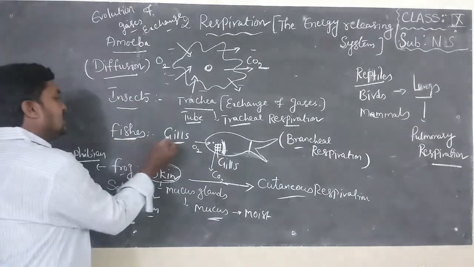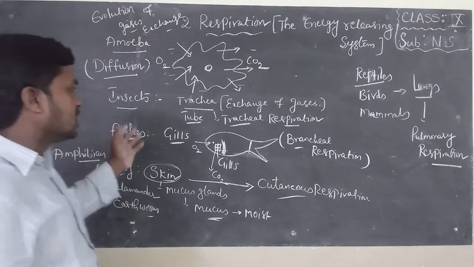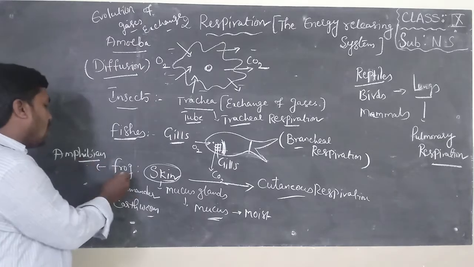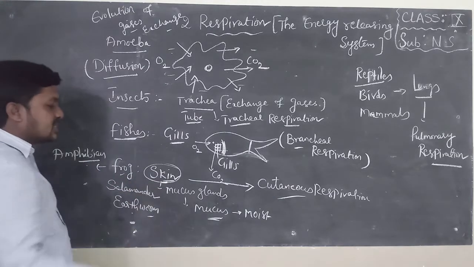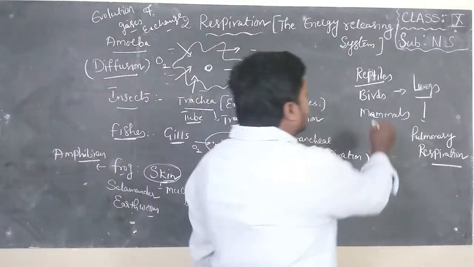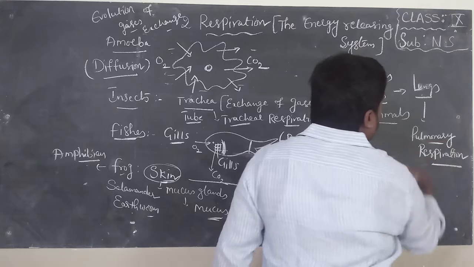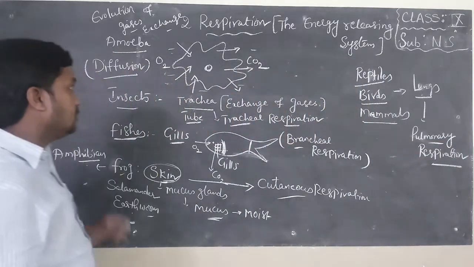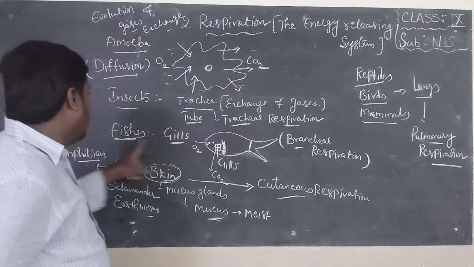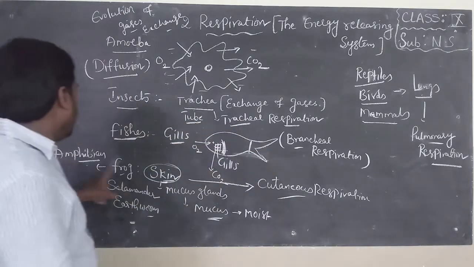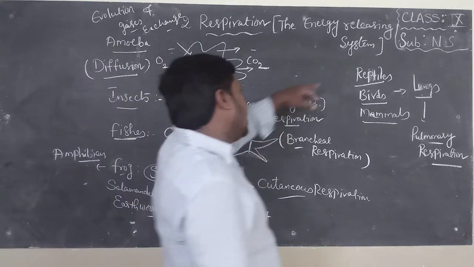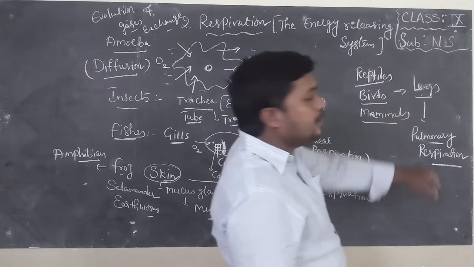Fishes have gills. Gills will be red in color. The respiration which takes place through gills is called branchial respiration. Amphibians like frog, salamander, earthworm respire with the skin. That type of respiration is called cutaneous respiration. Reptiles, birds, mammals respire with lungs. That type of respiration is called pulmonary respiration. Amoeba, diffusion. Insects, tracheal respiration. Fishes, branchial respiration. Amphibians, cutaneous respiration. Reptiles, birds, mammals, pulmonary respiration.